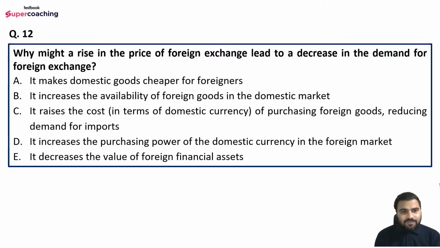The options are: it makes domestic goods cheaper for foreigners; it increases the availability of foreign goods in the domestic market; it raises the cost of purchasing foreign goods, reducing demand for imports; it increases the purchasing power of domestic currency in the foreign market; or it decreases the value of foreign financial assets. Now this can be tricky, guys. Do let me know what you think the right answer to question number 12 can be.